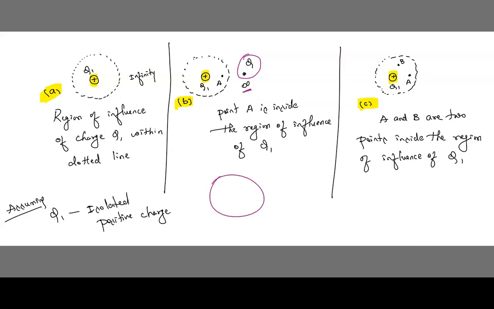Let me say, here we have Q1, right? Here we have positive charge. This Q is also having positive charge. If this plus and if you are bringing this, what happens? Plus and plus. What happens, children? It will repel. Here also positive, here also positive. What happens? They will repel.